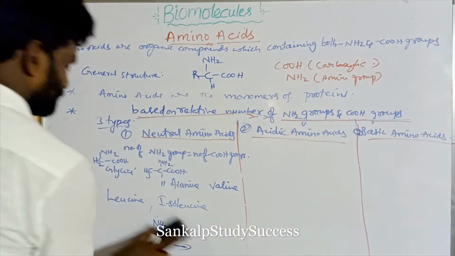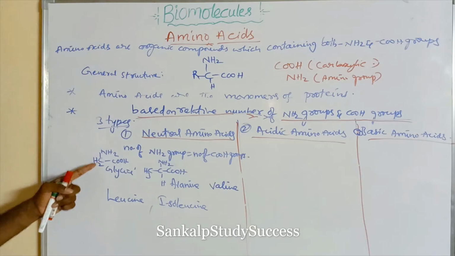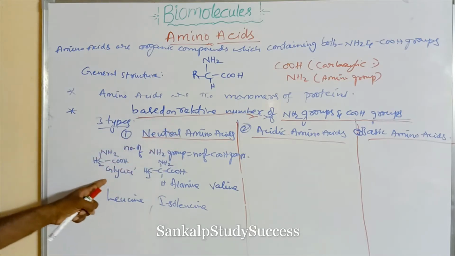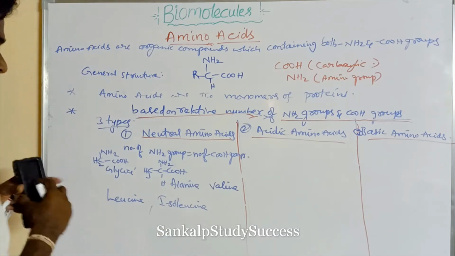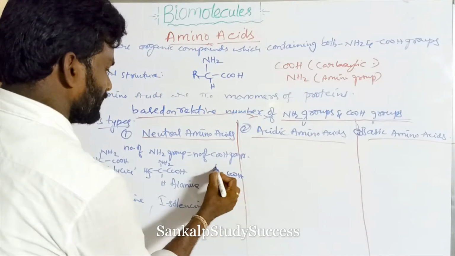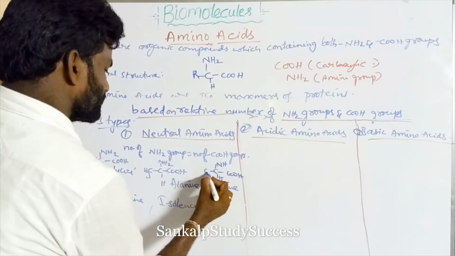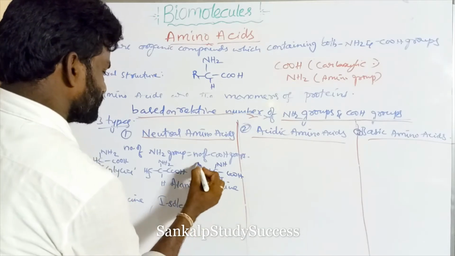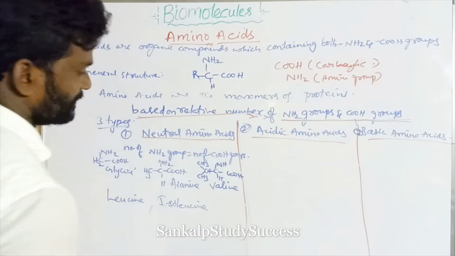What are the examples of neutral amino acids? Glycine, alanine, valine, leucine, isoleucine. Valine is COOH, NH2, H, CH, with two CH3 groups.